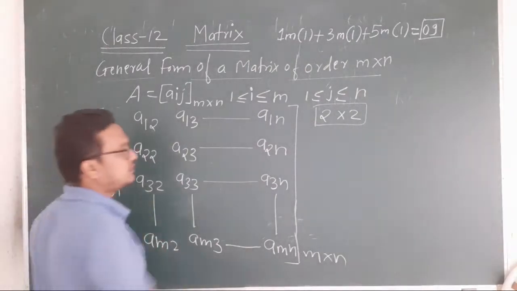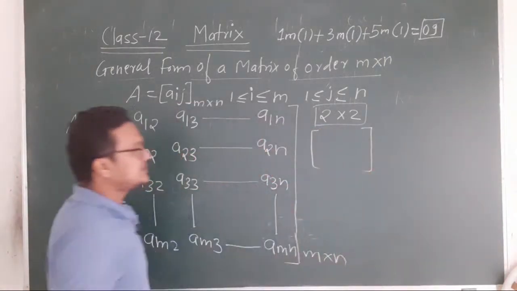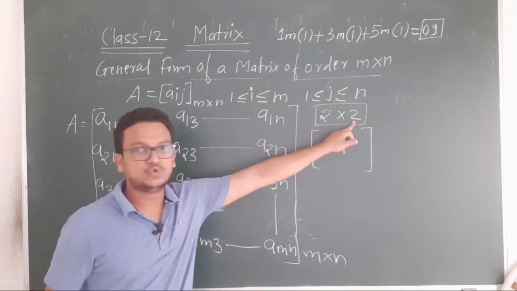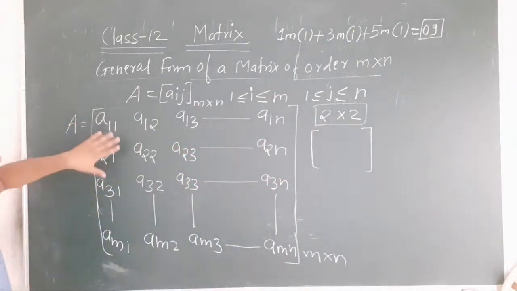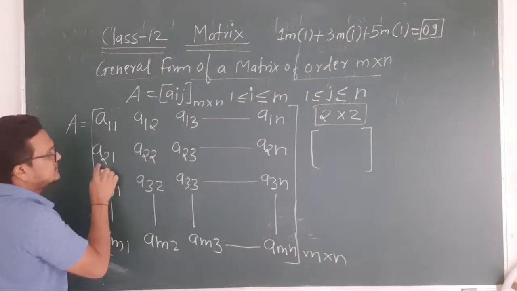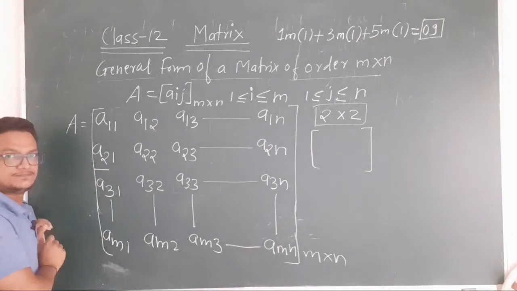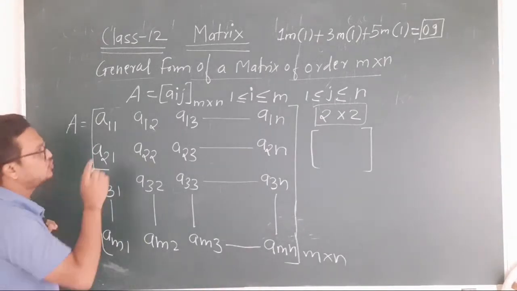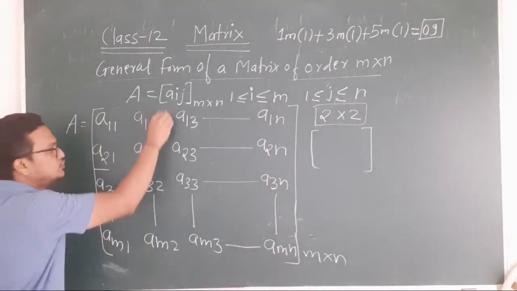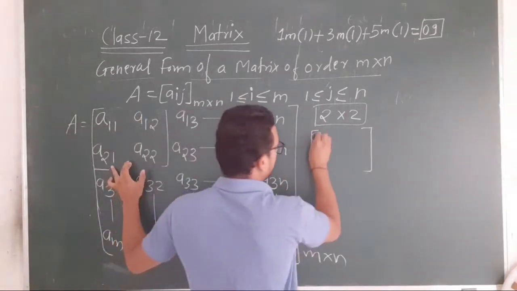Okay, so what will be the general form for 2 cross 2 here? 2 cross 2 means what? 2 rows, 2 columns. Now from this you have to choose 2 rows and 2 columns. See here, first, second, 1, 2. So 2 rows. How many columns? 2 columns, 1, 2. Okay, so therefore what is your matrix here?